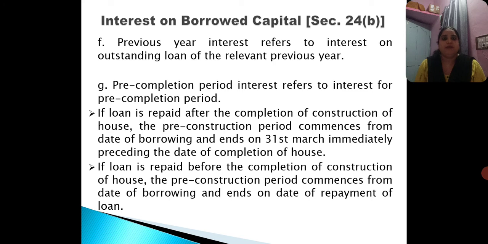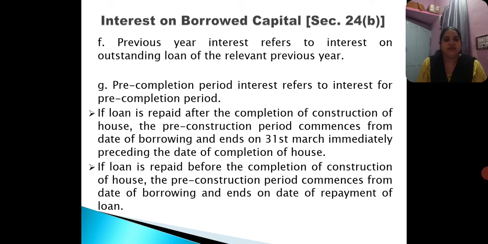Next point, previous year interest refers to interest on outstanding loan of the relevant previous year. Next you have pre-completion period interest, which refers to interest for the pre-completion period. Here there are two subpoints.